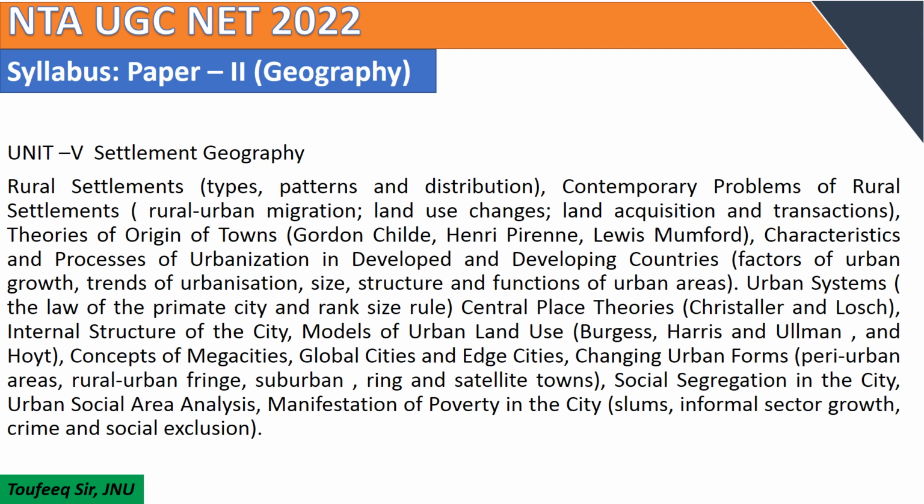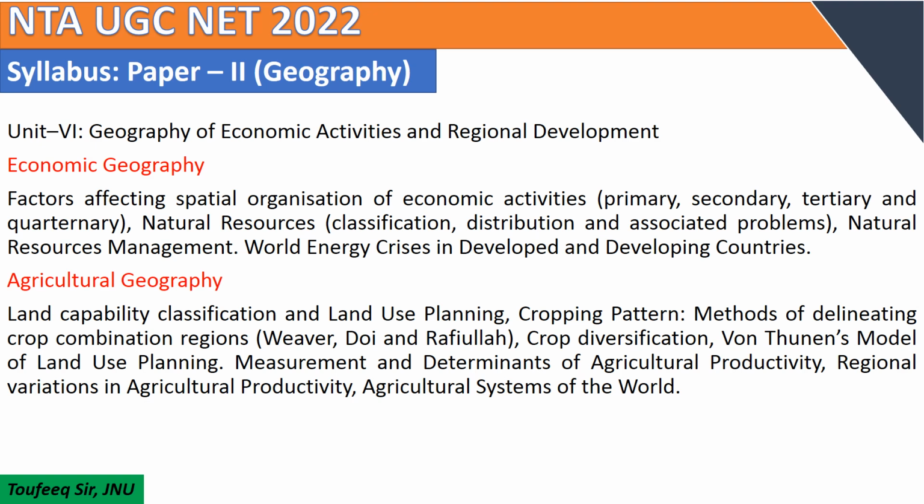details. If we talk about some important books which cover all these topics: Demography by Jhingan, Models in Geography by Majid Hussain, Economic and Social Geography Made Simple. You can consult all these books for these topics or for this unit. These books help you. Unit 6, Geography of Economic Activities and Regional Development. This unit is broadly divided into 5 sectors.